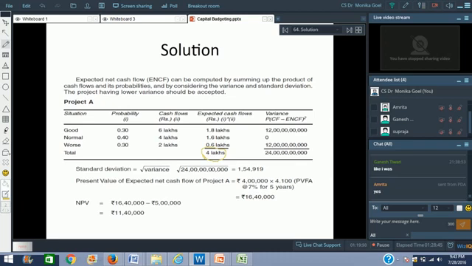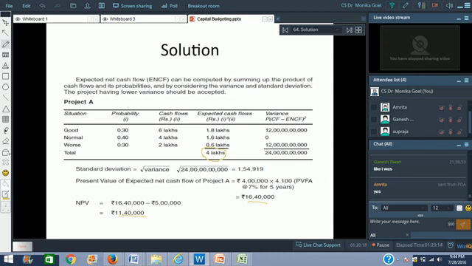Expected cash flow of rupees 4 lakhs for 5 years, right? So present value of expected cash flow of rupees 4 lakhs for 5 years. For that you multiply it with the present value factor of rupees 1 at the rate of 7% for 5 years, which is 4.100. So the present value of expected cash flow is coming as 16.40. The initial cost was 5 lakh rupees, so the net present value is 11 lakh 40,000 rupees.